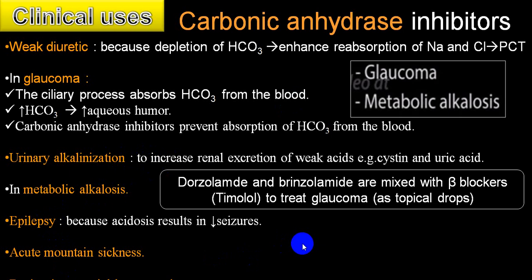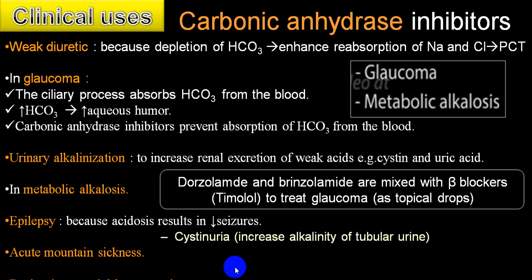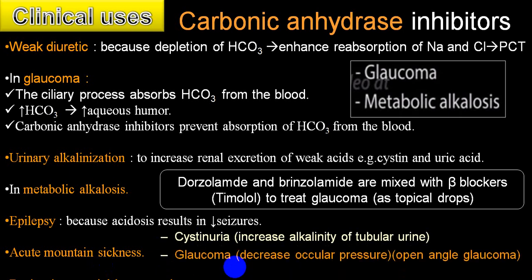These are some of the indications. The main indication is glaucoma. These are all secondary indications. Cystinuria, we have already explained, it will make the urine alkaline, so precipitation of cystine will be reduced. Glaucoma, one of the drugs of choice, and particularly in ocular surgery, pre-operatively carbonic anhydrase inhibitor is also given.